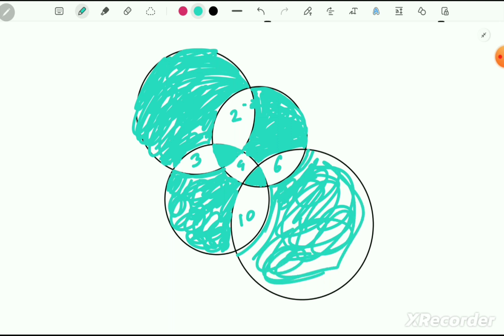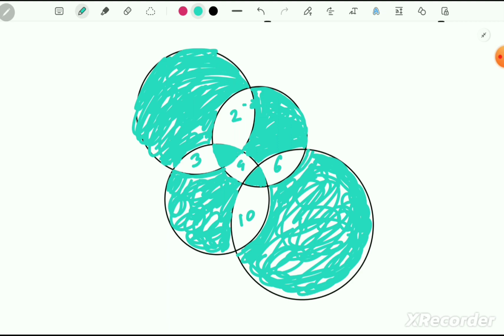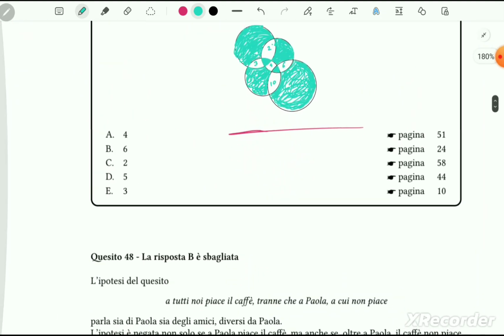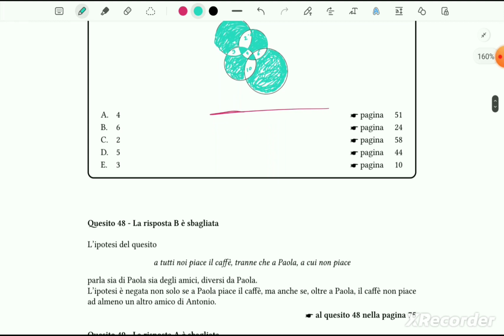So we have seen that with just two colors, green and white, we can color these 11 regions completely. So our answer is C.